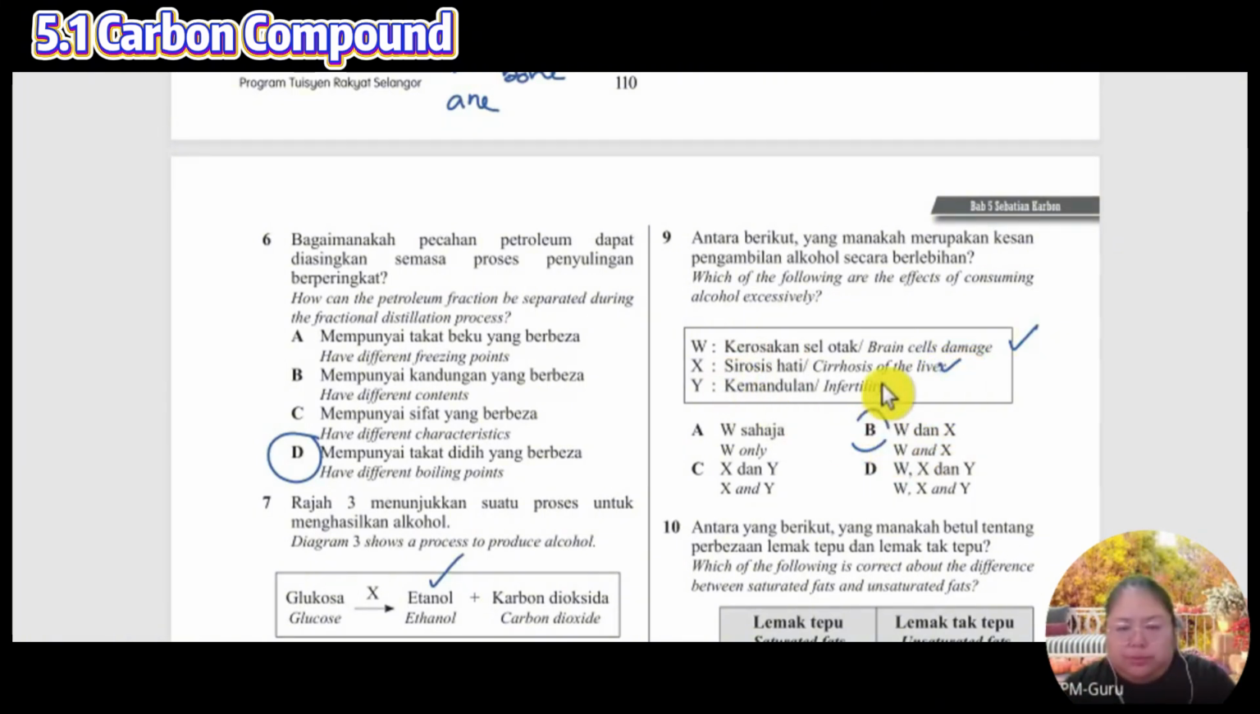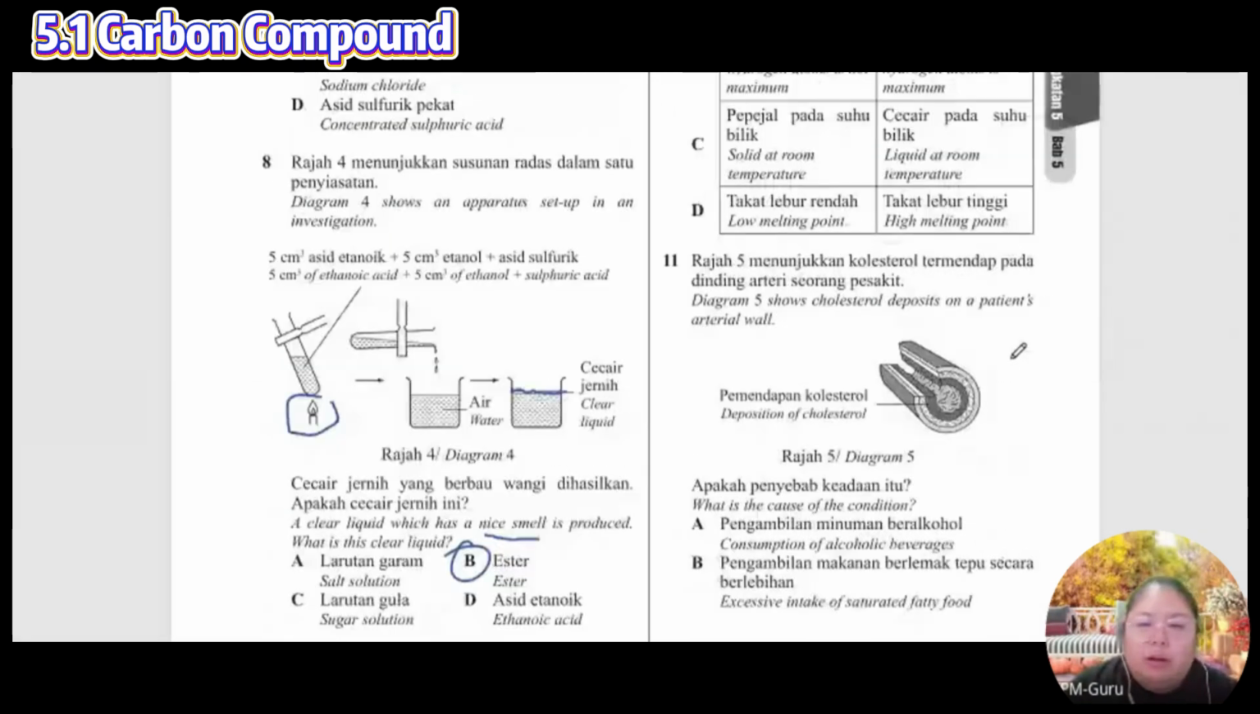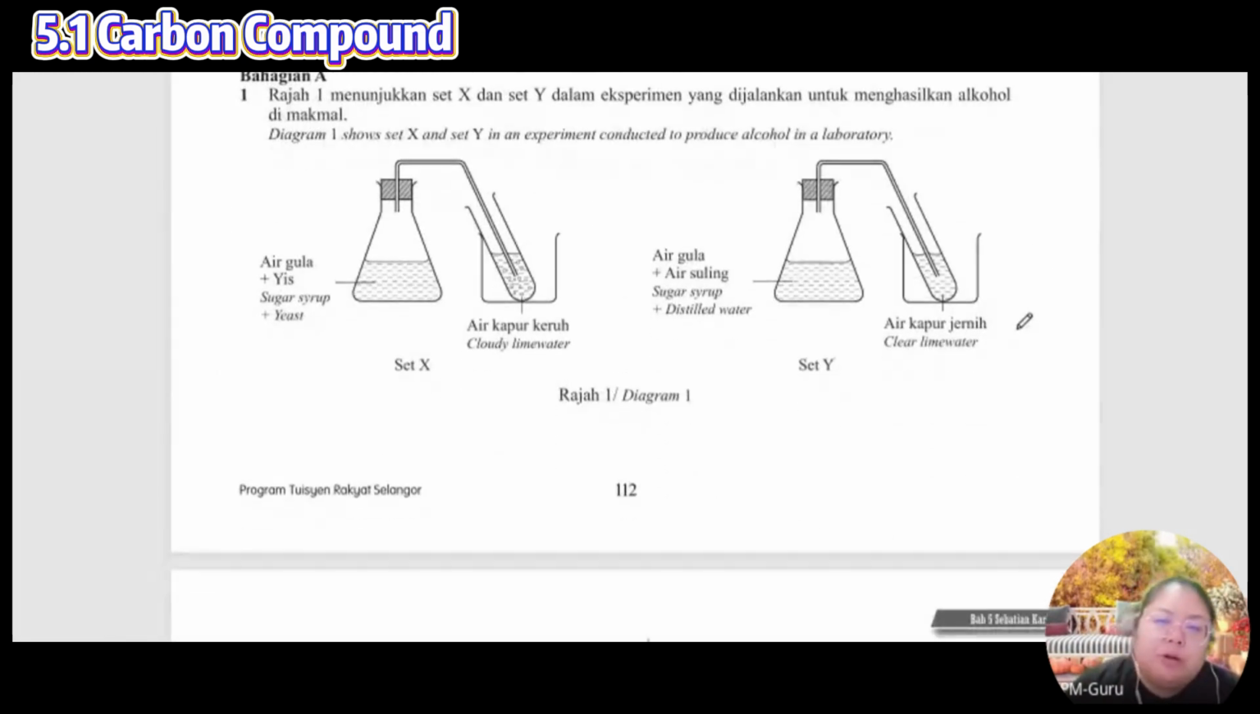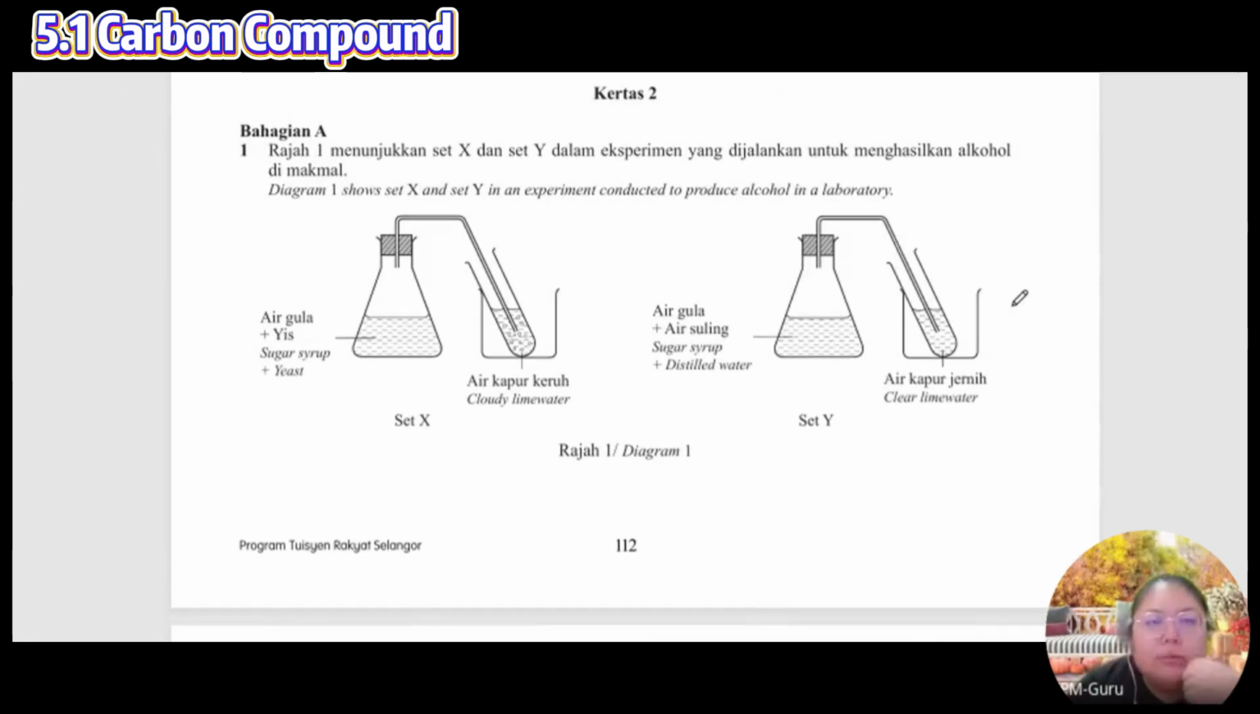Okay, we stop. Number 10. We're going to do one more question. Structure. Then we finish. Okay, this one. Okay, we have two sets, set X and also Y. Okay, conduct for the produced alcohol. Okay, this one uses the sugar syrup. Also sugar syrup. Distilled water, no yeast. This one has yeast.